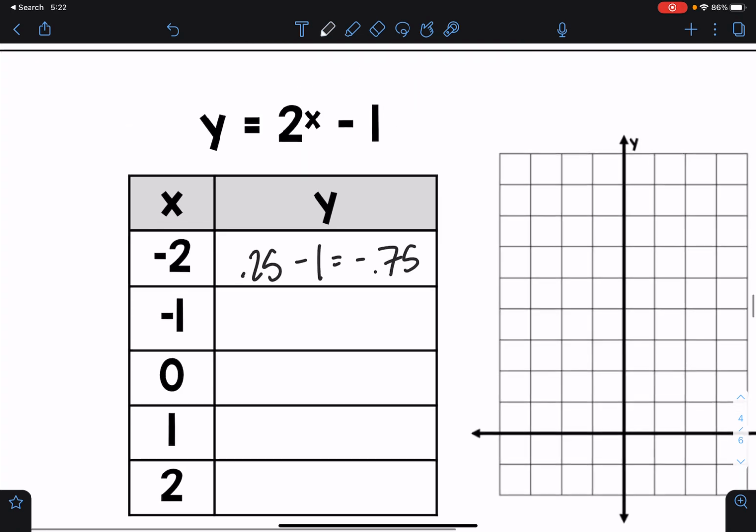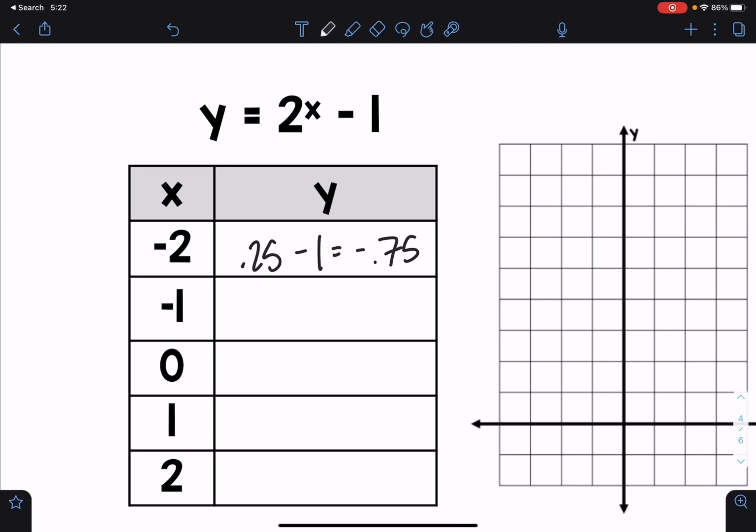Or you can completely type it in again. That's fine. Make sure when you type it in, though, I would put this in parentheses and make that its own thing and then type in your -1, just to make sure your calculator isn't accidentally doing something weird.